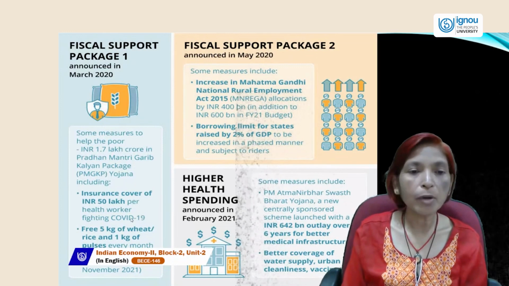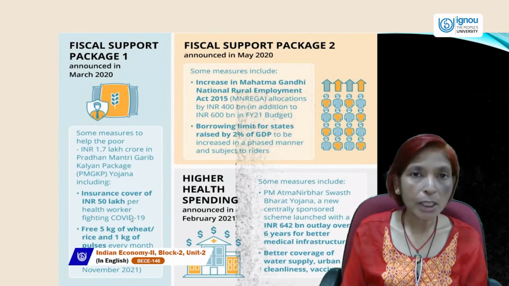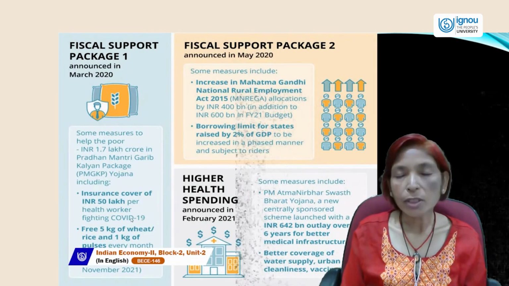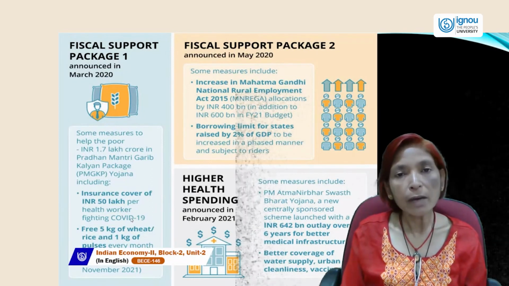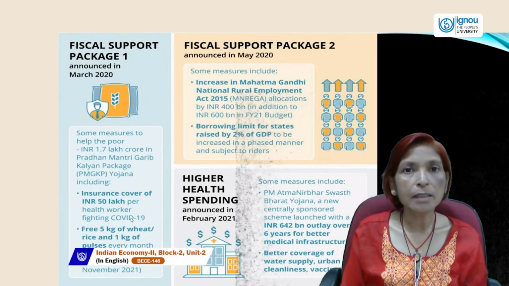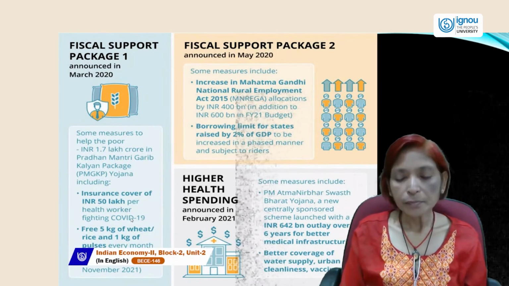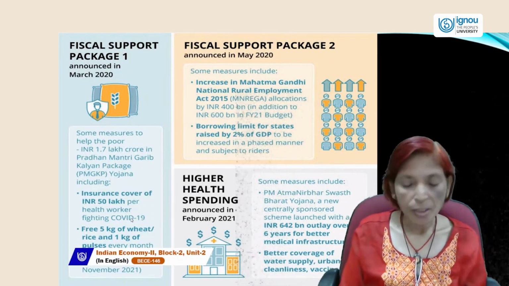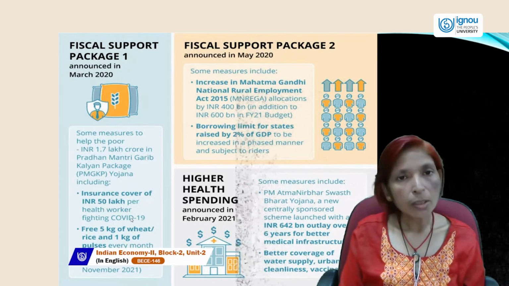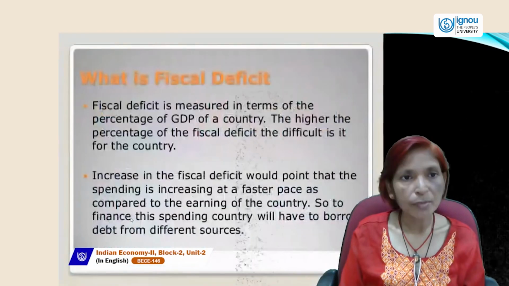The government is generating employment opportunities through MGNREGA, and the government provides rationing, wheat and rice at a very subsidized price for the country's people, so that each and every person can afford food and no one can die of starvation. So these are called fiscal support packages 1 and 2, which were made by the government in fiscal policy.